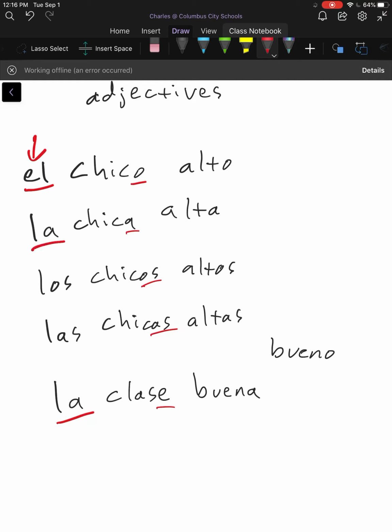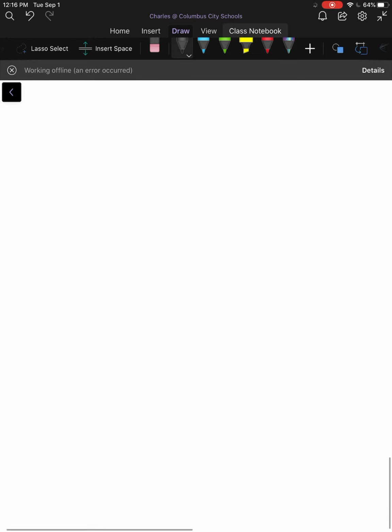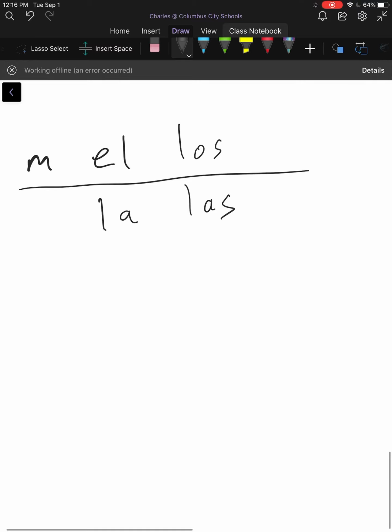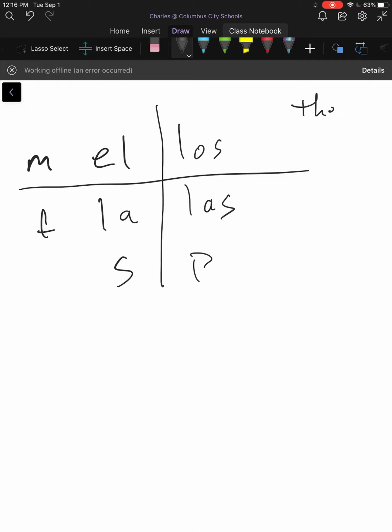The la matches alta, the los matches altos, and the las matches altas. I hope you remember this when I talked to you about the definite article, that I wrote it like this: el, la, los, las. And I made a line here that separated the masculine from the feminine, and I made a line here that separated the singular from the plural. So you have 4 choices for the word the.